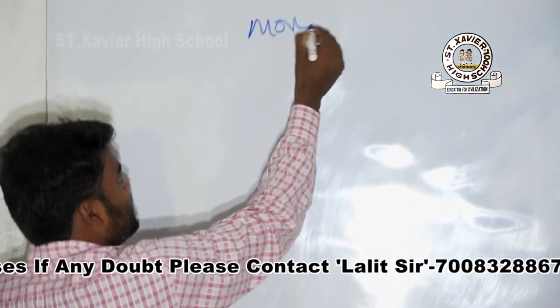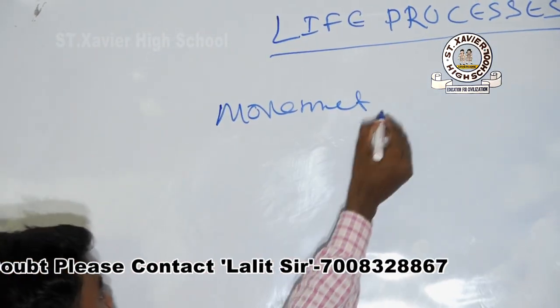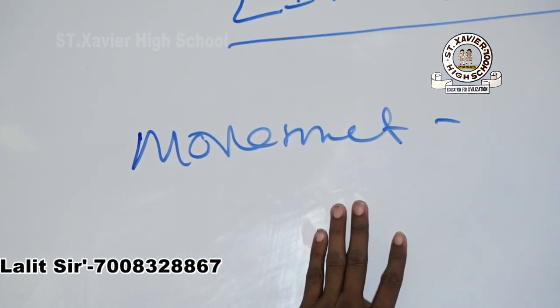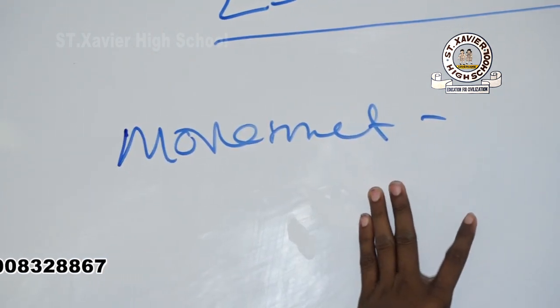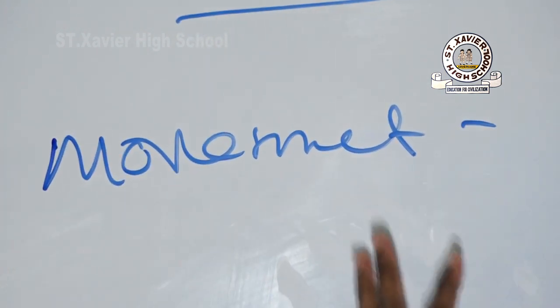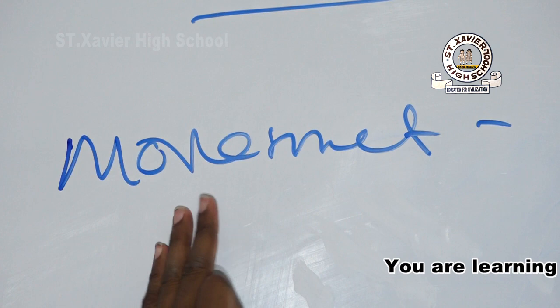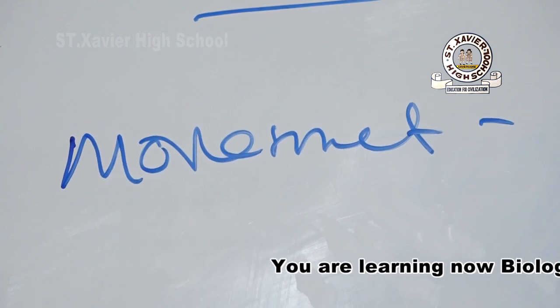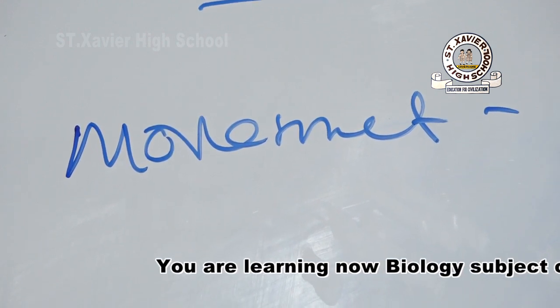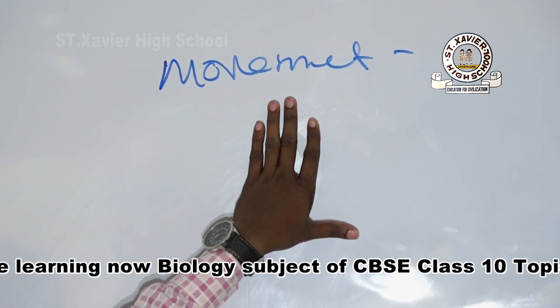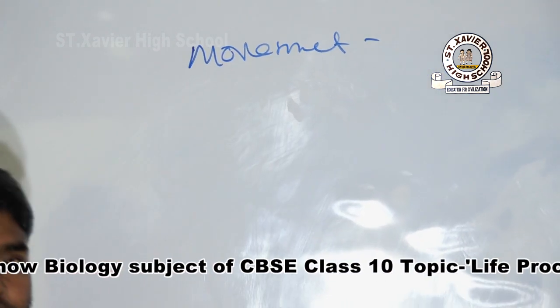Movement is the basic characteristic of a living thing. The organism can move from one place to another. This shows an organism is alive. Apart from this, there are many characteristics of living things.